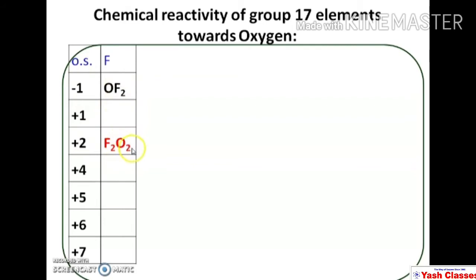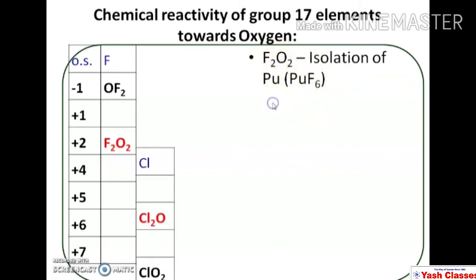Similarly, fluorine also reacts with oxygen and there is a formation of F2O2. This F2O2 is used for the isolation of plutonium at the time of metallurgical operation, or during isolation of metal. Plutonium is a radioactive element, so this plutonium combines with fluorine and forms plutonium fluoride. For the conversion of plutonium into plutonium fluoride, F2O2 is used. So this F2O2 is used in the isolation of plutonium.